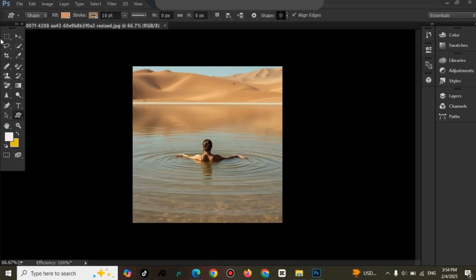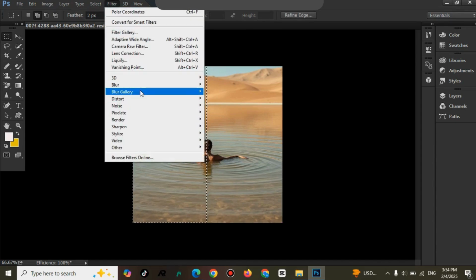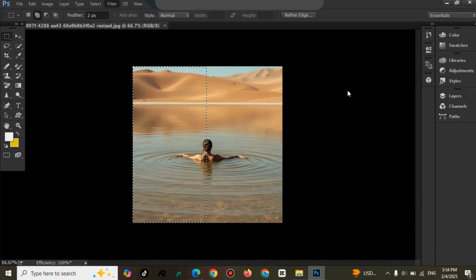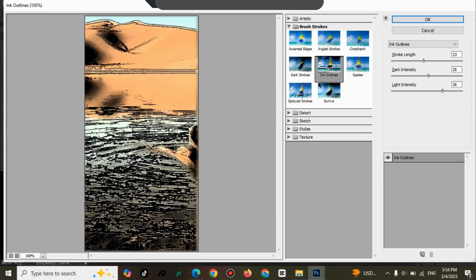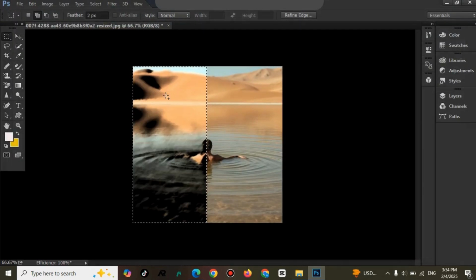Hey viewer, I have that image for editing, so let's edit the image. We will select half of the image, then apply some filters with that image. There we have the half side of the image. It looks different from the half of the other.